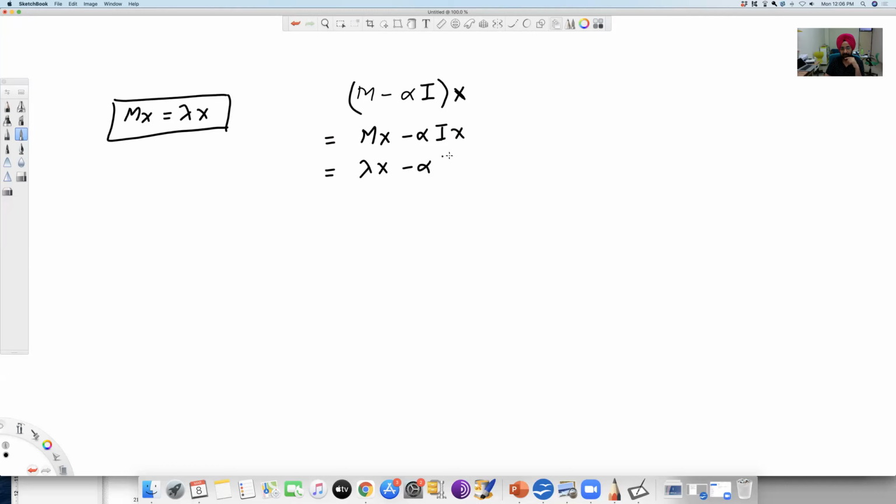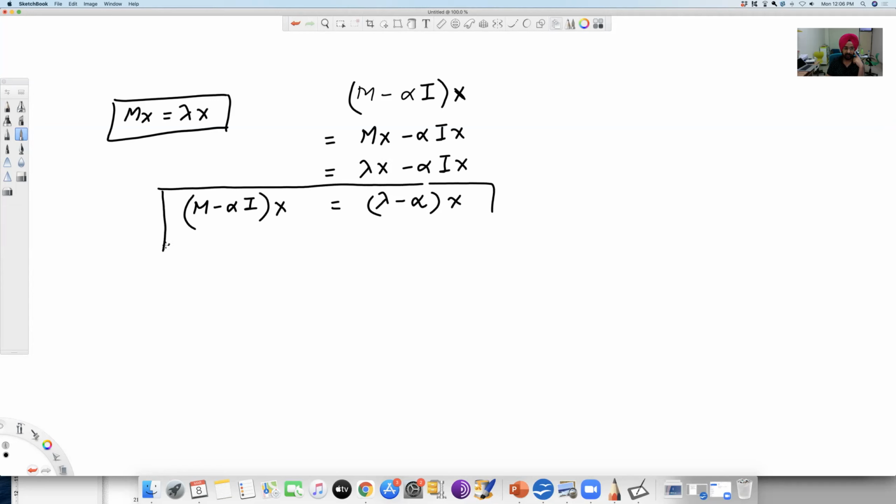Minus alpha I x. So now you can take the x common. This becomes lambda minus alpha and x, right? So this is the identity matrix. So this is what your matrix is, M minus alpha I, right? So your equation for the eigenvector is the following now.